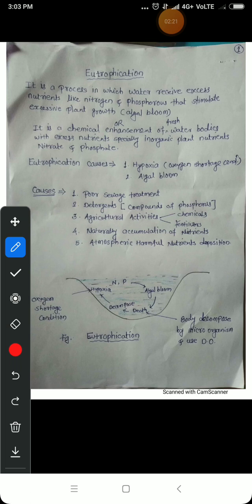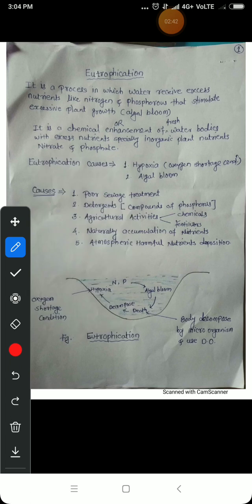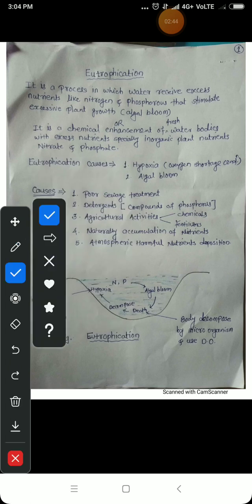The next one is natural accumulation of nutrients. Naturally, some nutrients accumulate in the water bodies, which may also cause the algal bloom, and atmospheric harmful nutrients are also deposited in the water bodies. These are the causes of eutrophication. Now here is a picture from which we can clearly understand eutrophication.